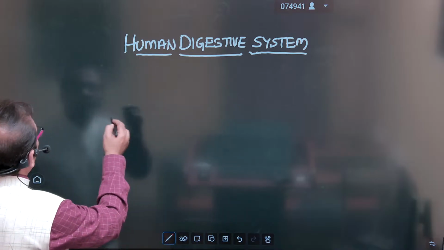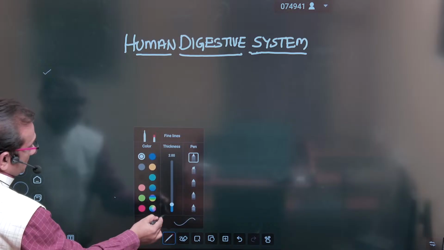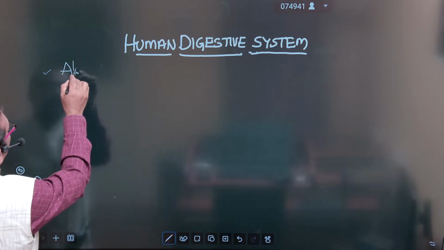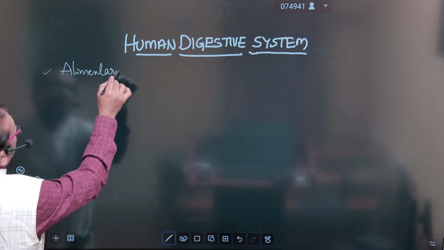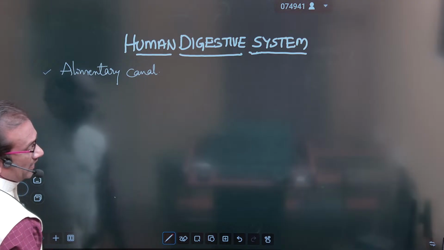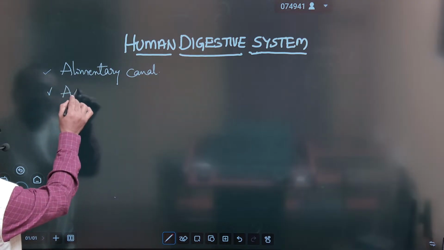So for our convenience, we divided this topic into two parts. One is the alimentary canal. Second one, associated glands.